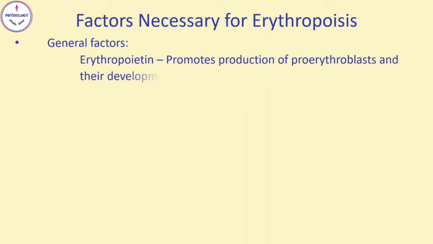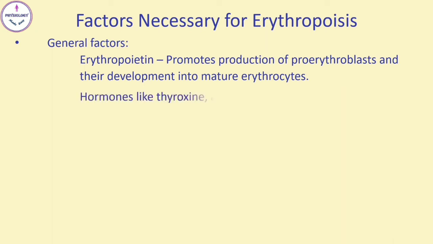Let's now see the factors needed for erythropoiesis. General factors needed for erythropoiesis include: first one is erythropoietin that we have discussed right now. Hormones like thyroxine and androgens, both these hormones enhance the erythropoietin secretion. Hence, they also increase the production of RBCs. Vitamins such as vitamin C, vitamin D, vitamin E are also necessary for erythropoiesis.